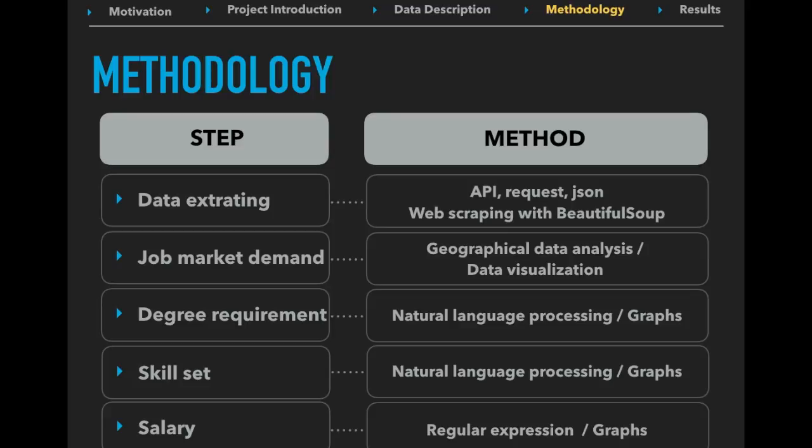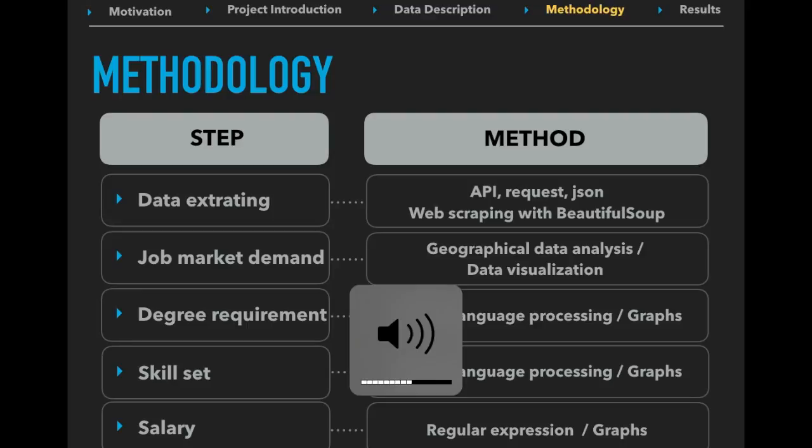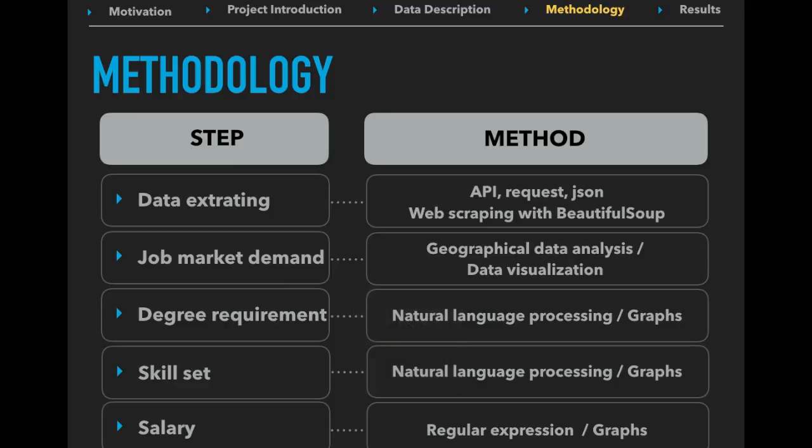Let's talk about the methodologies we used in this project. Basically, we applied every technique we learned from this course. For data extraction, we requested the API from the Indeed website, and web scraping was built with BeautifulSoup for each web post. For job market demand, we used geographical data analysis and data visualization techniques. To obtain skill sets, degree requirement, and salary, we used natural language processing and regular expressions. To compare these results across different majors, we used various data visualization methods.